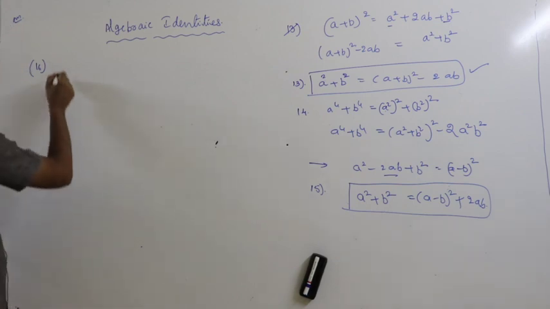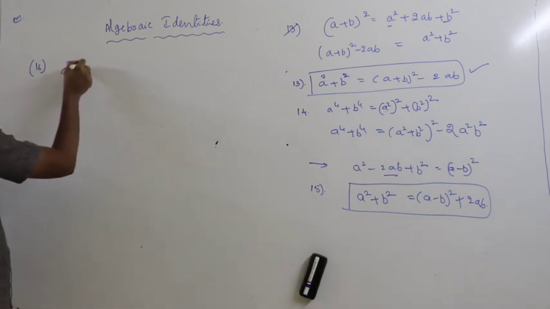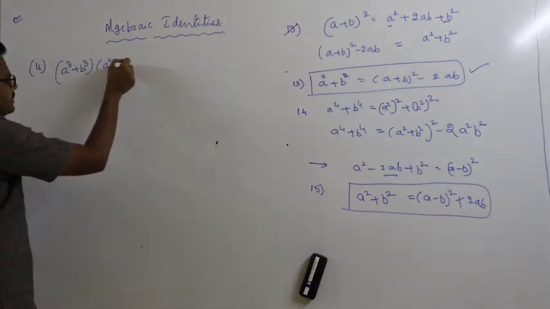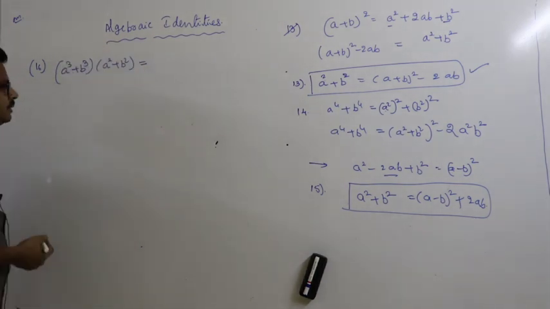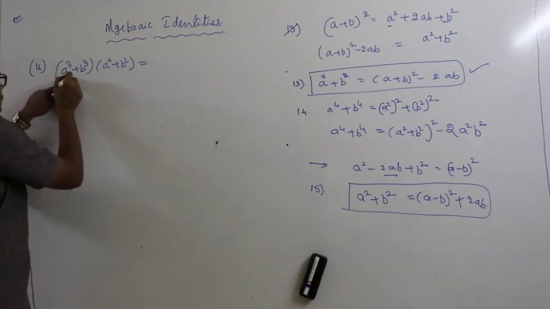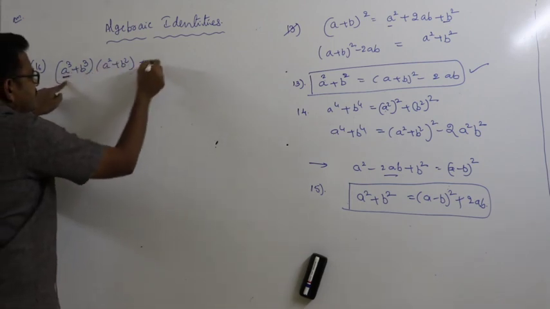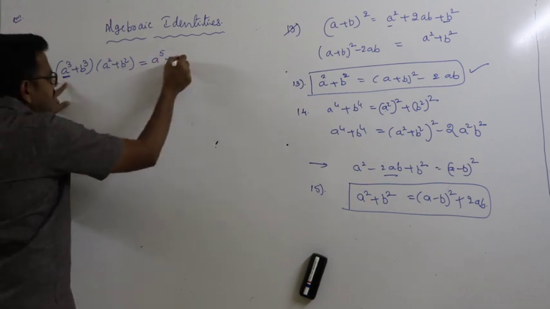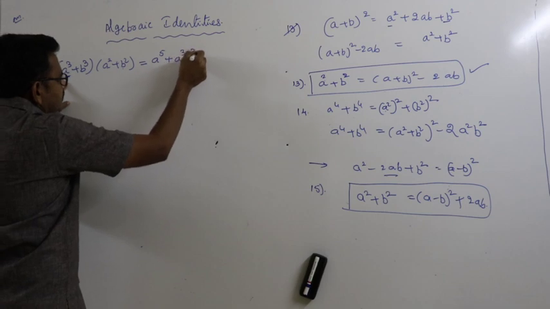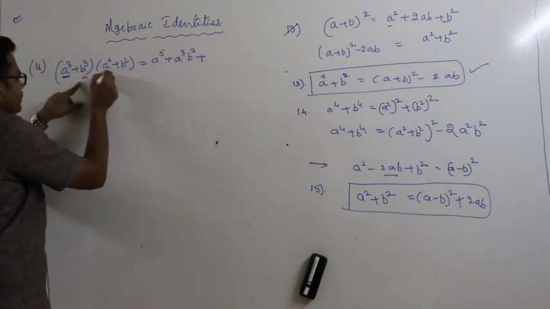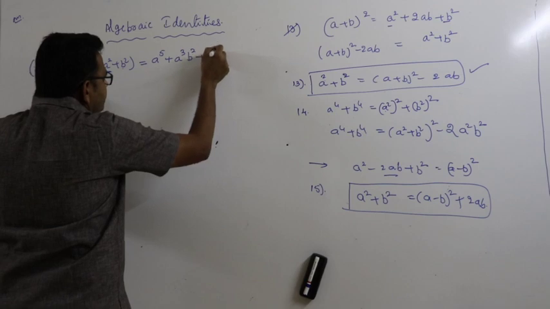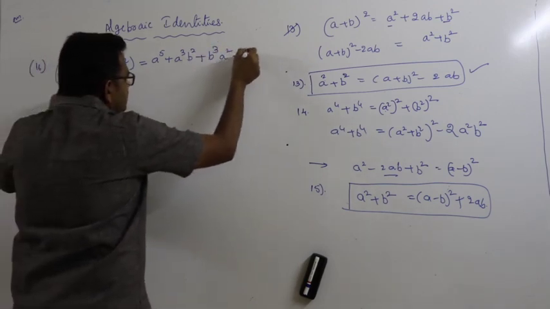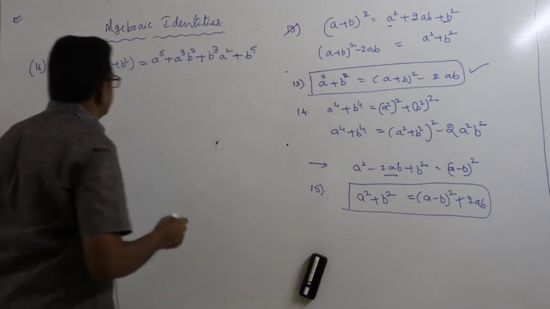Next one, (a cube plus b cube) into (a square plus b square) is equal to, if you are multiplying these two, a cube into a square, a power 5, plus a cube into b square, plus b cube into a square, b cube into b square, plus b power 5.